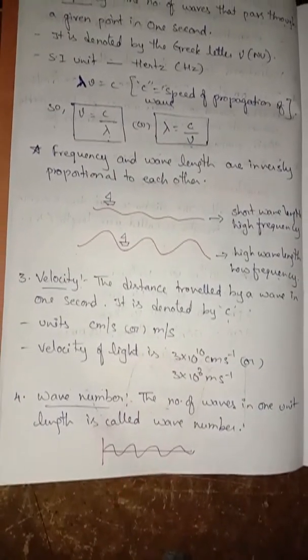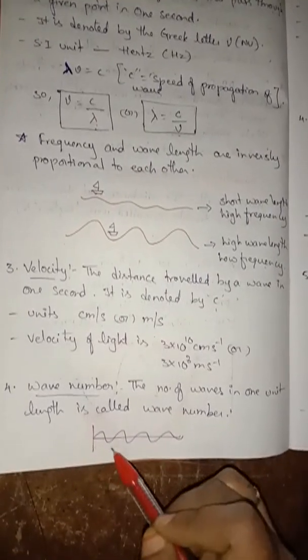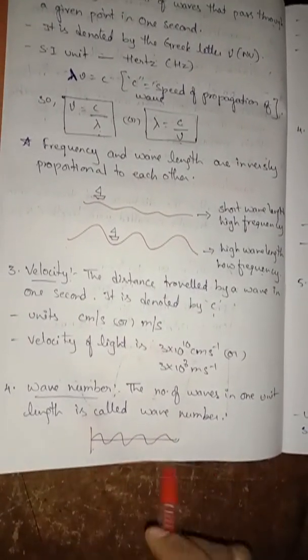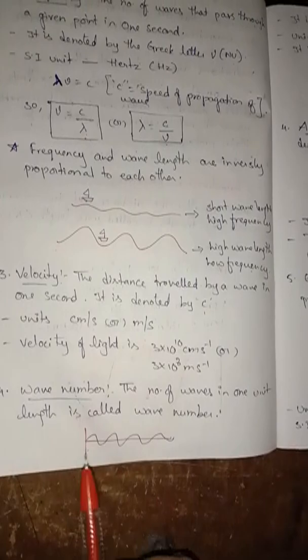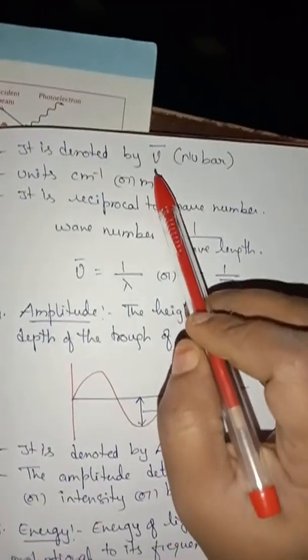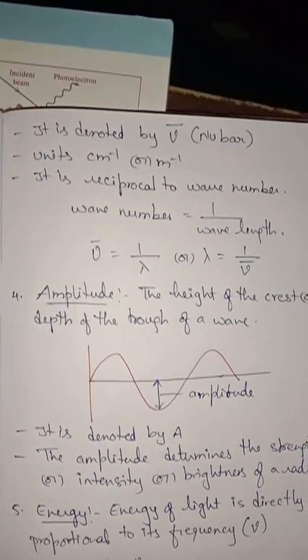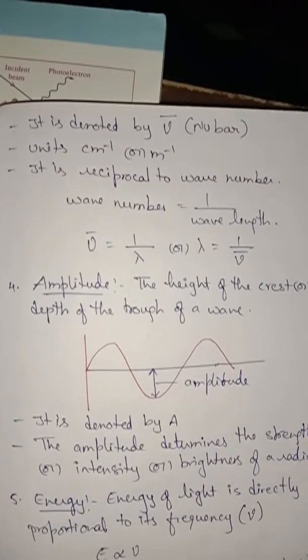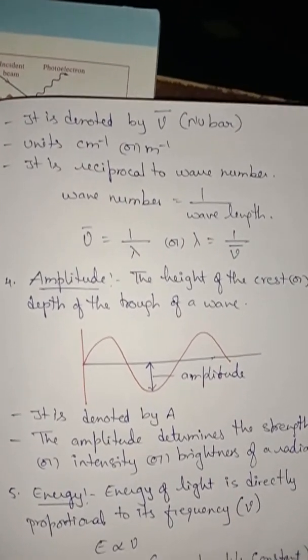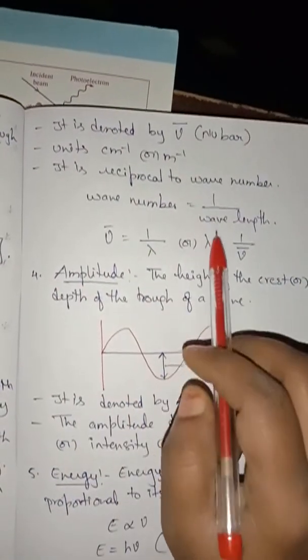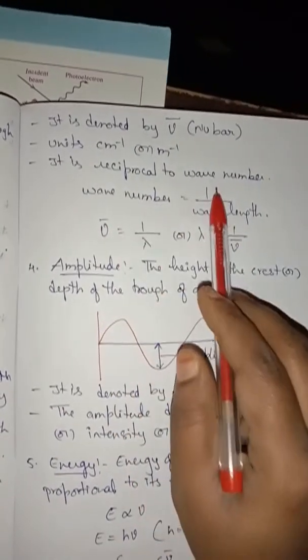And next comes wave number. What do you mean by wave number? How many waves are produced in 1 unit length is called its wave number, and it is denoted by the letter nu bar. Its units are centimeter inverse or meter inverse. It is reciprocal to wavelength. That means as wave number increases, the wavelength decreases. So wave number equals 1 by wavelength.